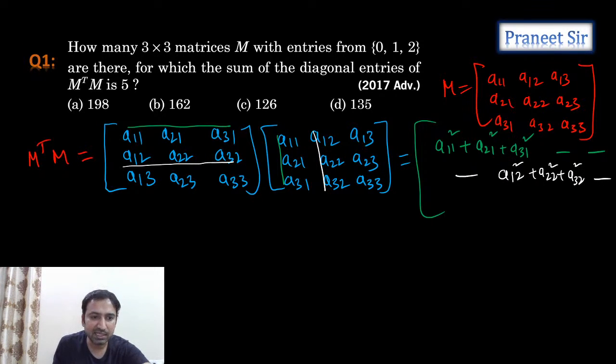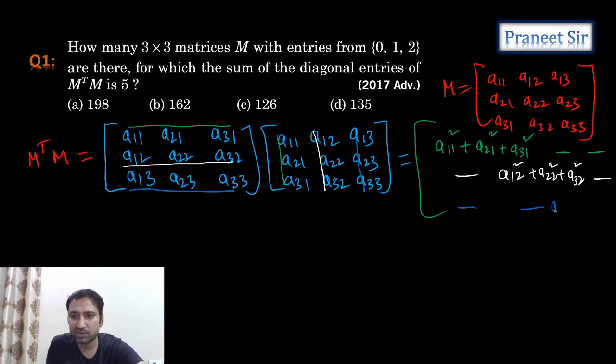Same way, in the last row, we need to calculate the last element. Let's calculate that. First element, second element we don't need. So what we need is third row into third column. When you calculate third row into third column, what do we get? A13 square plus A23 square plus A33 square. You don't need to do all this, guys, actually. For your understanding, I am explaining it in detail, but actually you don't need to do all this.